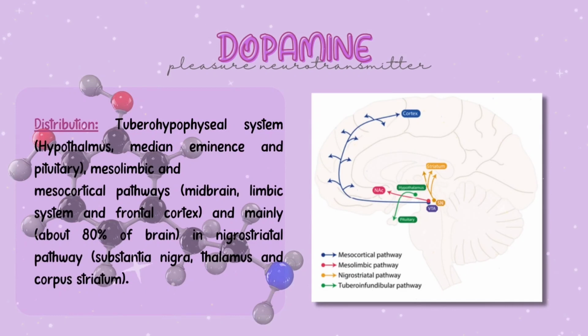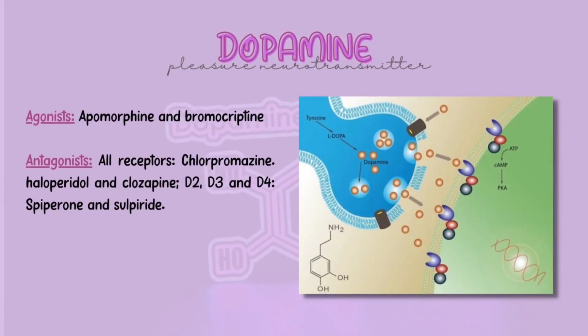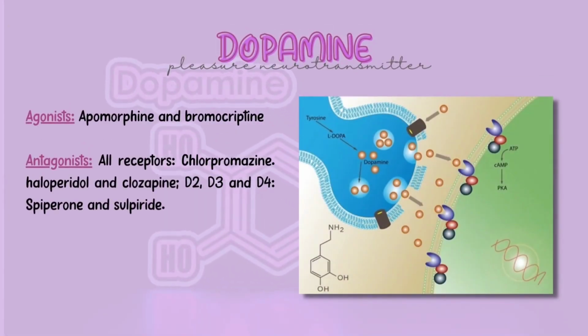Dopamine: tuberohypophyseal system, mesolimbic and mesocortical pathways, and mainly the nigrostriatal pathway. Agonists and antagonists.